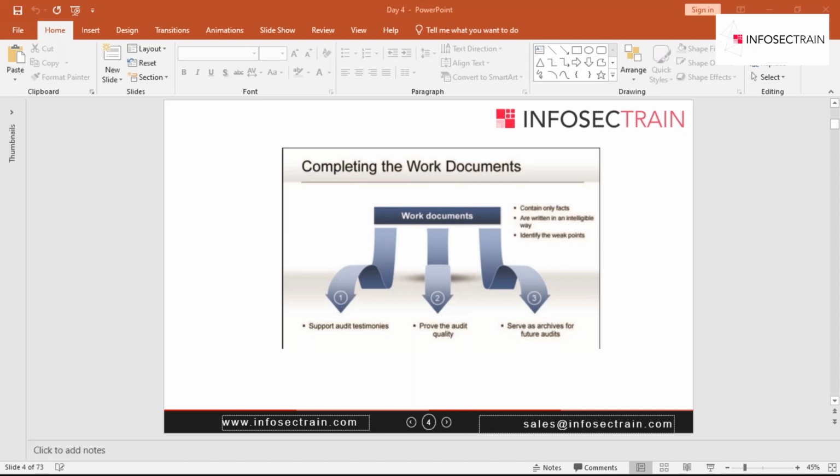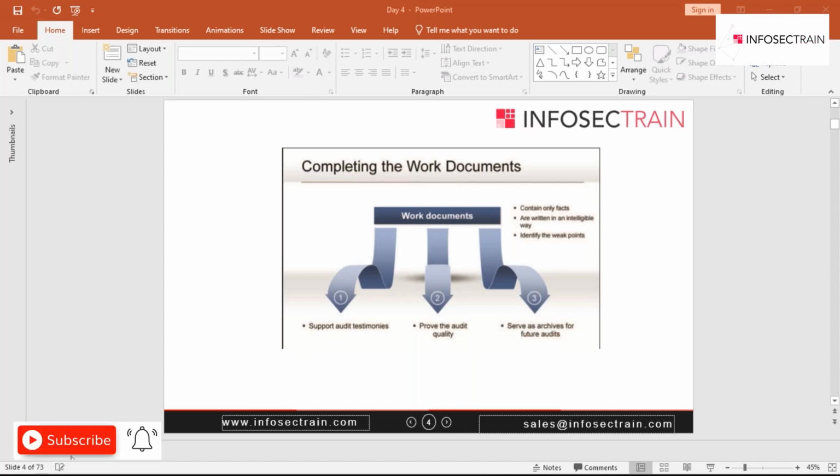In the next section, we'll be discussing how you are going to do the peer review. Let's suppose Nana did the auditing, so I will be reviewing Nana's work as an auditor. So in the documents that you create, first you include all the proof to support the audit findings, and also so much detail that, although I was not part of the auditing, it will be easy for me to evaluate the evidence.